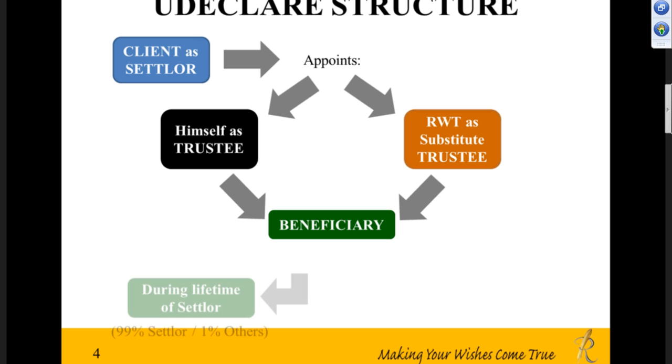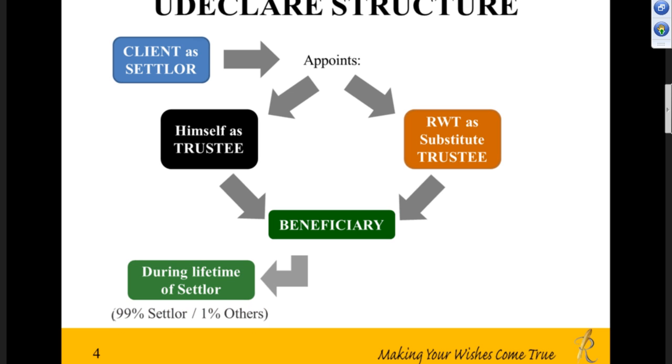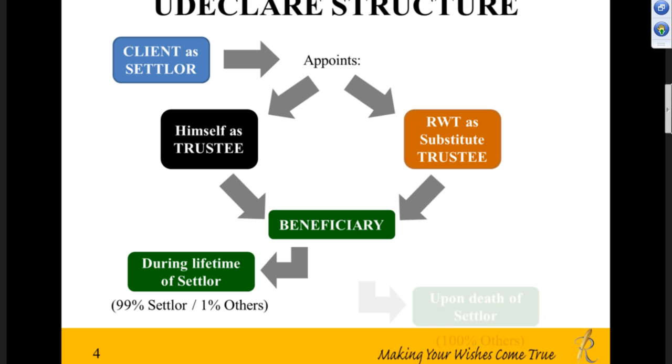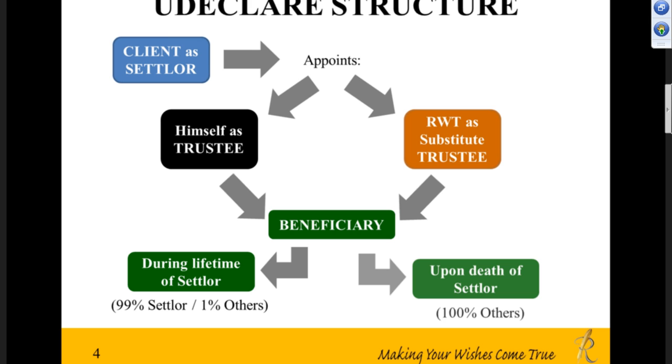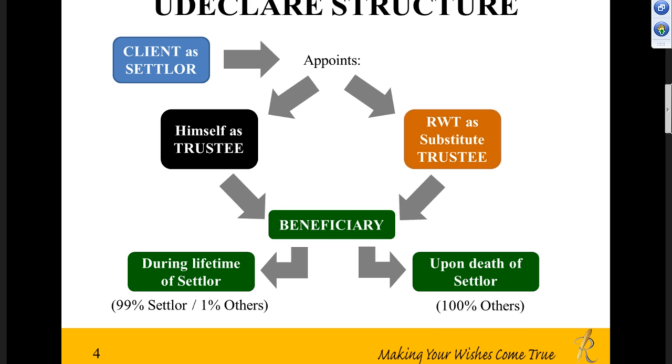Usually, the beneficiaries, when the client's alive, 99% the client will benefit. Okay, 1% will be other beneficiaries, which could be his wife, children, or someone else. And then upon his death, other persons will be the beneficiaries. Now, I mentioned on top here that you can see in the slide, Rockville's is a substitute trustee.